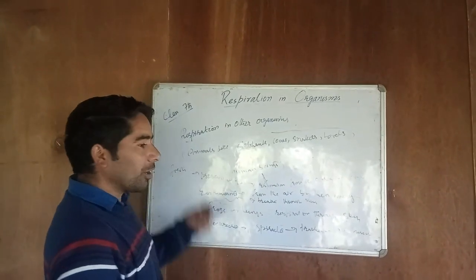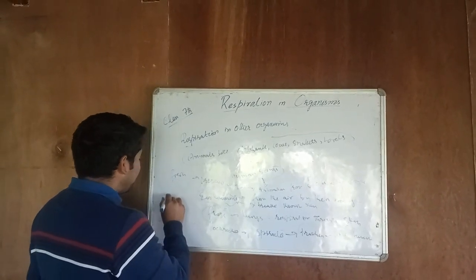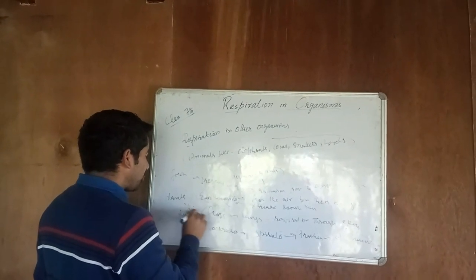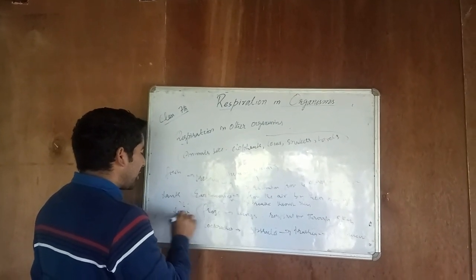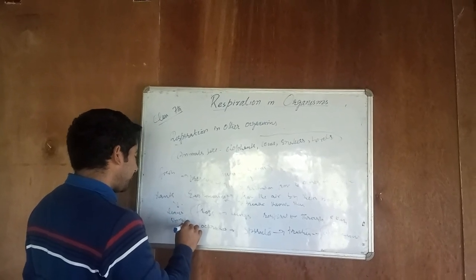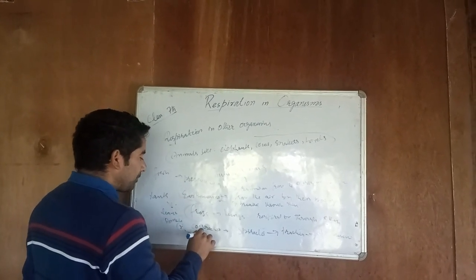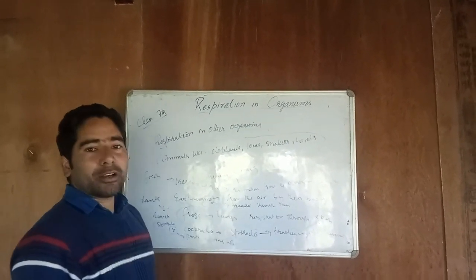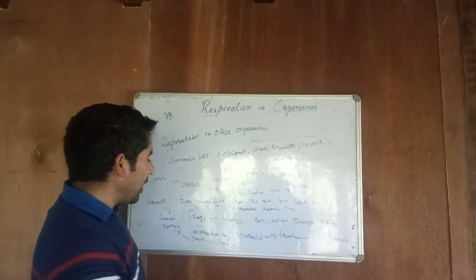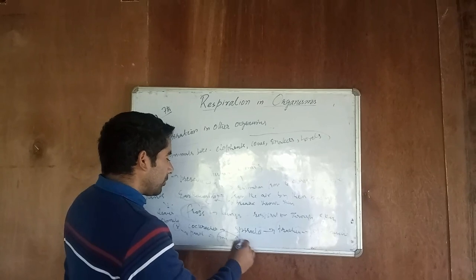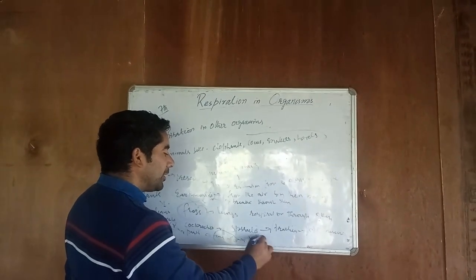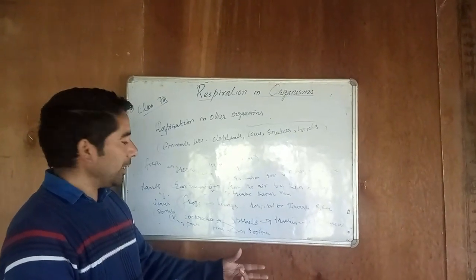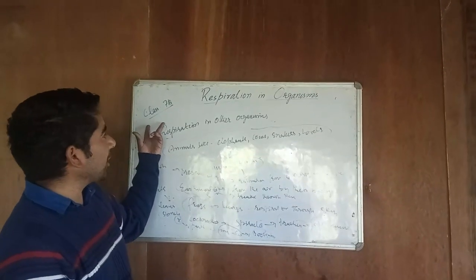We have other organisms such as plants. They also respire. We know that in the leaves of plants there are stomata. Exchange of gas takes place through these stomata. Every part of the plant breathes; they have tiny holes in their body from which they take in air and leave out air. The roots in plants also need respiration, so they take in air from the air spaces present in the earth. So this was about respiration in organisms.